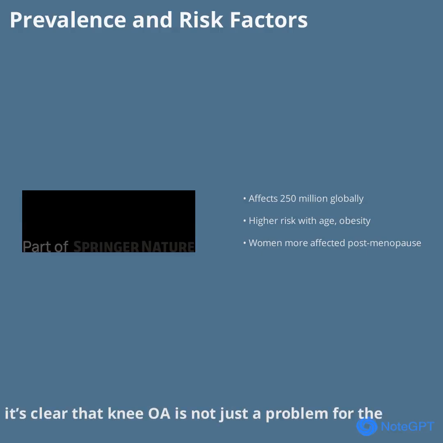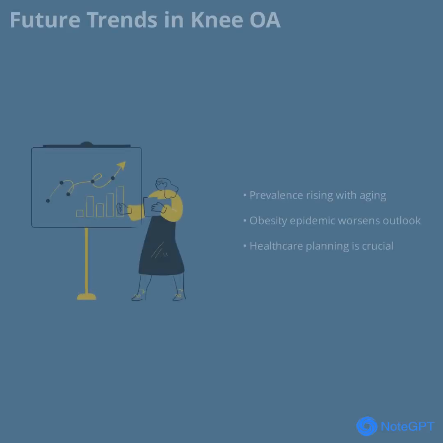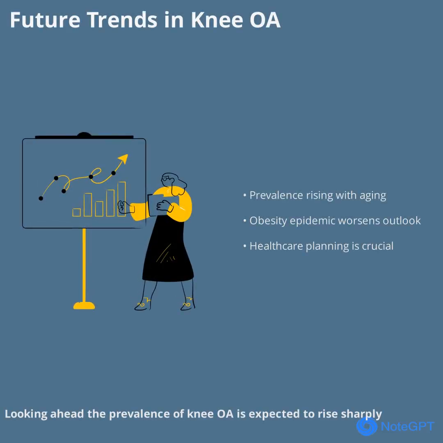As we look at the numbers, it's clear that knee OA is not just a problem for the elderly. Lifestyle and health choices throughout life play a big part in determining risk. Looking ahead, the prevalence of knee OA is expected to rise sharply, especially in developed countries like the UK. By 2040, millions more will be affected, driven by an aging population and increasing obesity rates. This trend will place a growing burden on healthcare systems, making prevention and early intervention more important than ever.